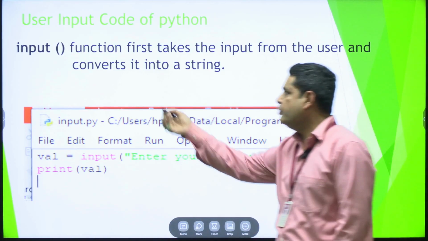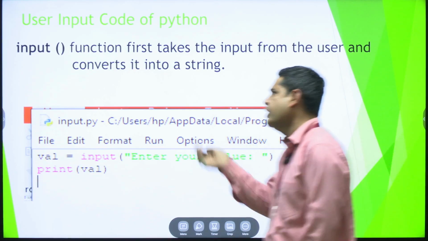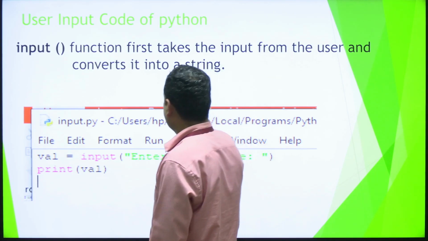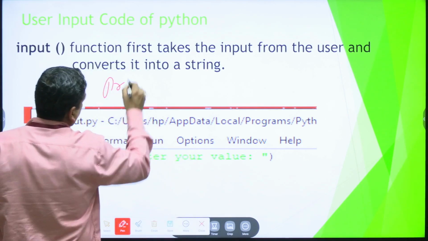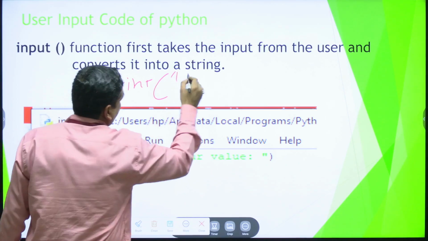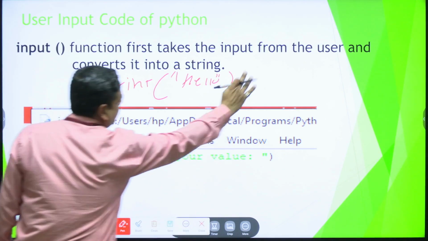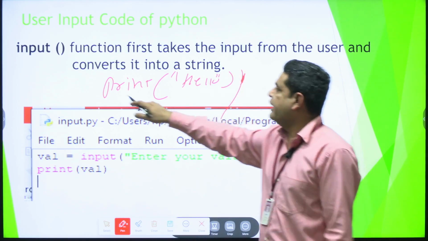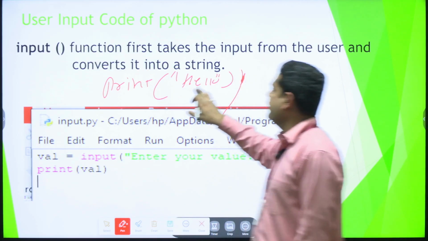That means if you want to print a simple message, you can write just a single statement like print hello. Now after that, the print statement prints hello world.